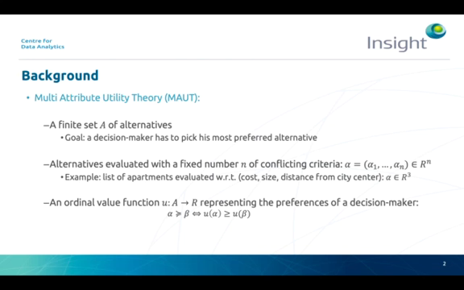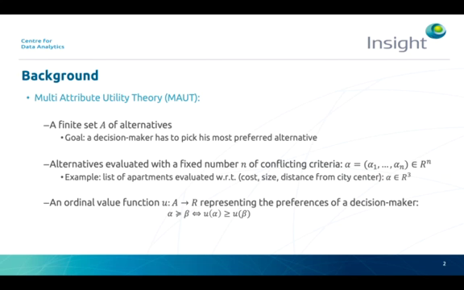Our work is based on multi-attribute utility theory, which is used to model user preferences for decision-making problems. The main characteristics of MAUT models are the following. First, we consider a finite set of alternatives A, where a decision maker has to pick his most preferred alternative. Second, each alternative is evaluated with a fixed number n of conflicting criteria. For example, the set A could be a list of apartments evaluated with three real numbers representing cost, size, and distance from the city center.